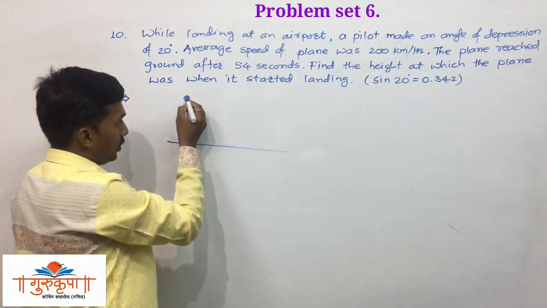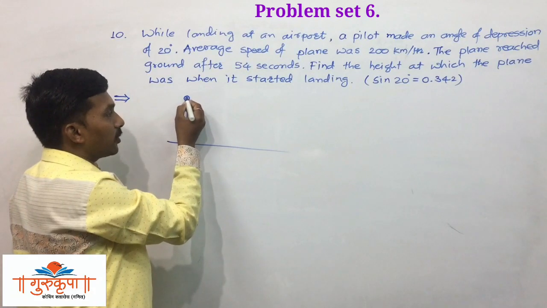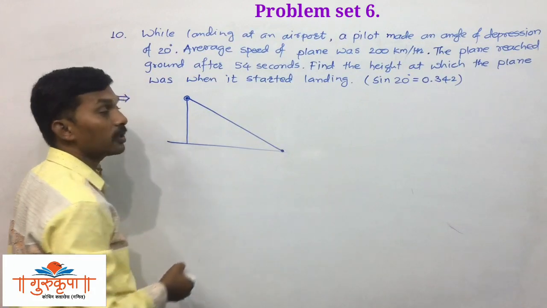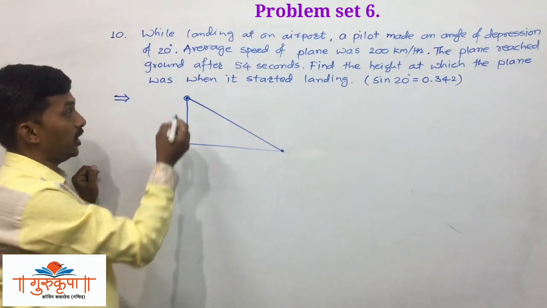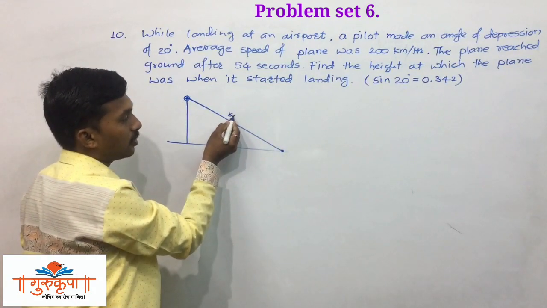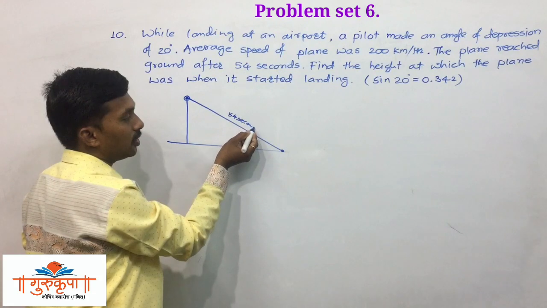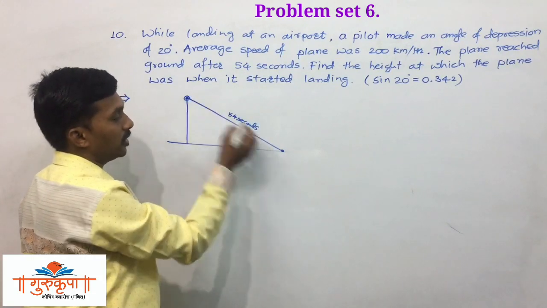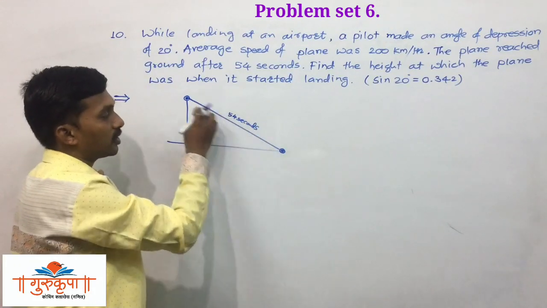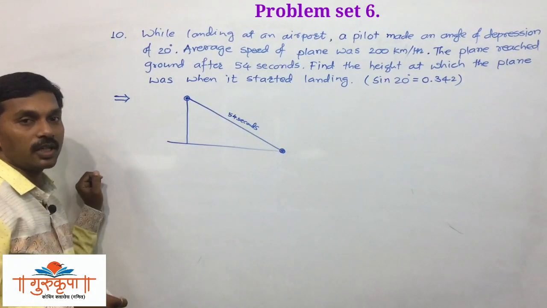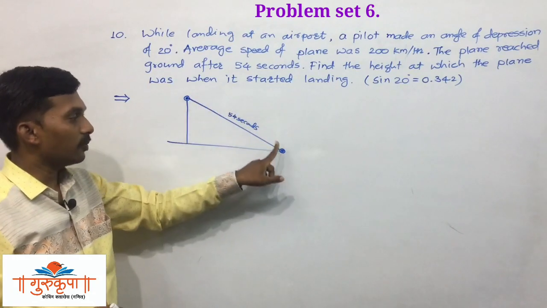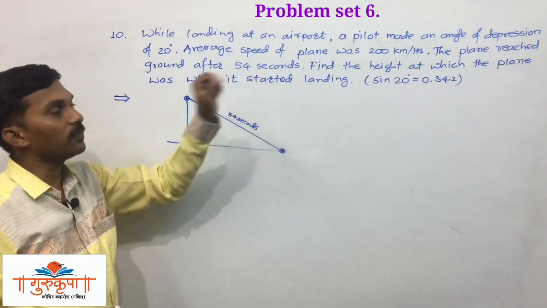Now see, the plane started landing from this point, and reached here on the ground after 54 seconds. This distance is travelled in 54 seconds, from this point to this point.